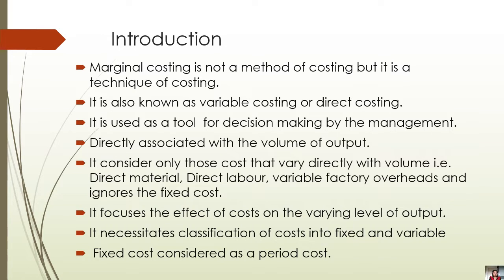For example, a car. A car is manufactured by taking it as a single unit, so it is called job costing. It is customer based costing. And what is batch costing? Batch costing is nothing but when we produce goods in some lot or in some sizes, then it is called batch costing. For example, ball pens, which are manufactured in a lot, say 1000, 2000, etc.